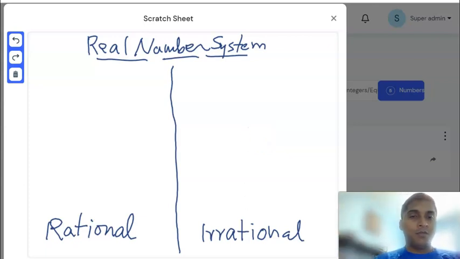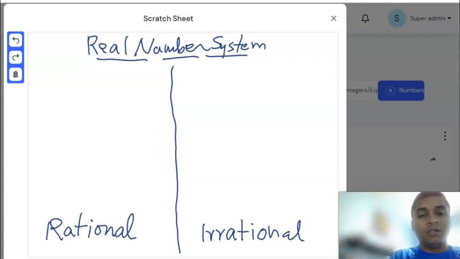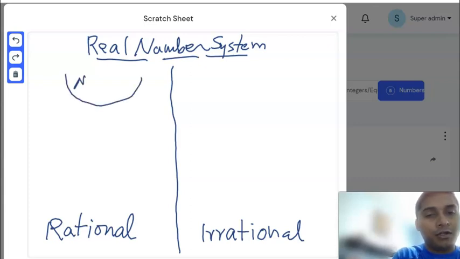The real numbers, or the real number system, is divided into two groups. First one is rational and the second one is irrational. Now the rational number group has different sections in it. If you understand that in a way, let's think about the natural numbers. That's the first group that we can think about.